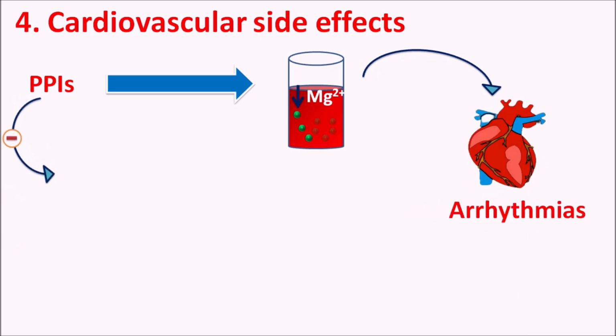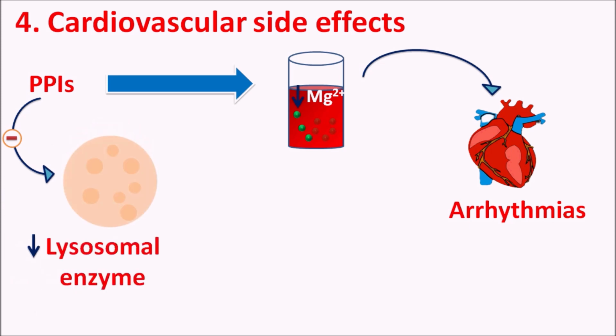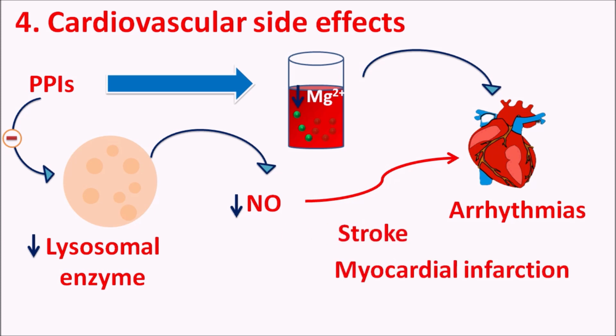Similarly, PPIs can also inhibit lysosomal enzyme activity. When these lysosomal enzymes are not functioning well, they can produce some oxidative stress, and this oxidative stress results in decreased biosynthesis of nitric oxide. When nitric oxide is not biosynthesized, it can produce some endothelial dysfunction, which can further increase the cardiac damage. So PPIs on long-term use can increase the risk of stroke as well as myocardial infarction, particularly when they are used at high dose with severe hypomagnesemia in the patients.